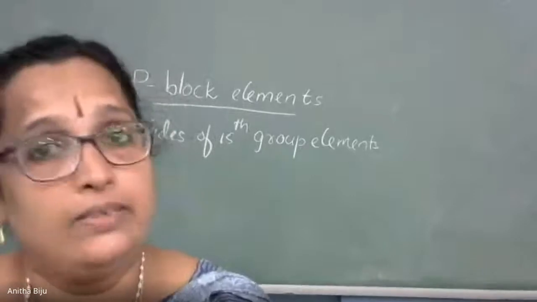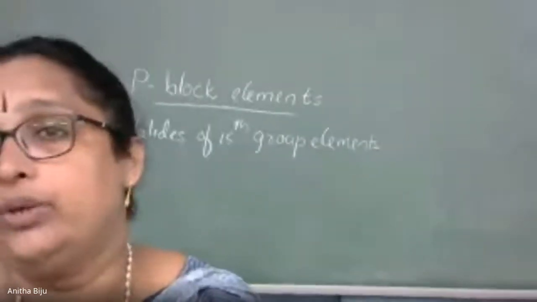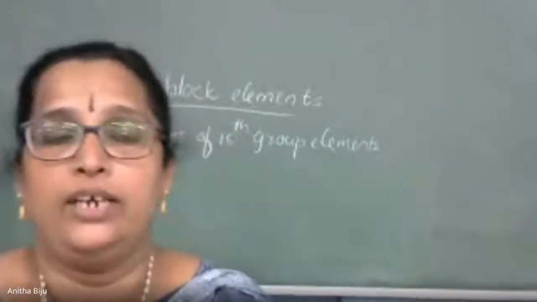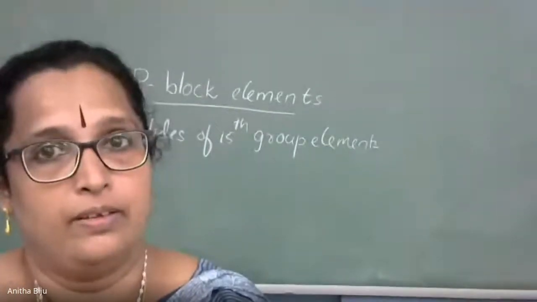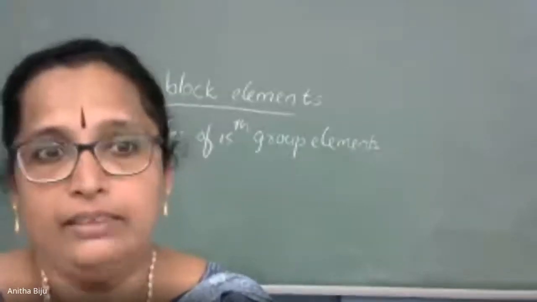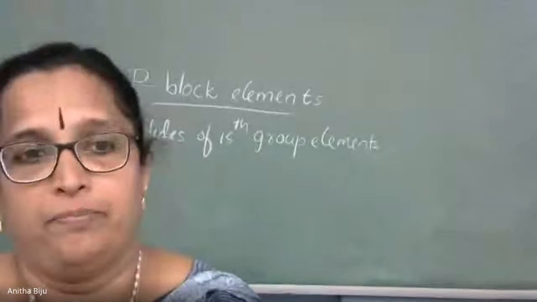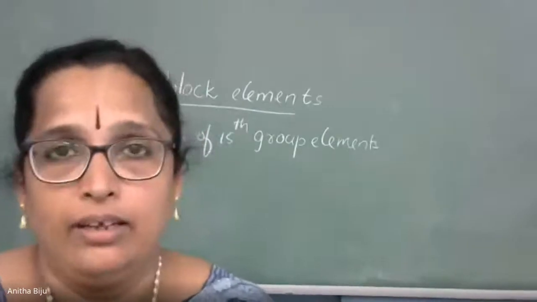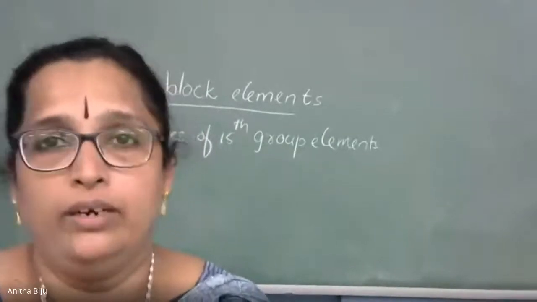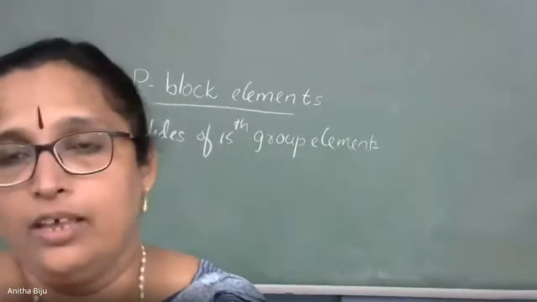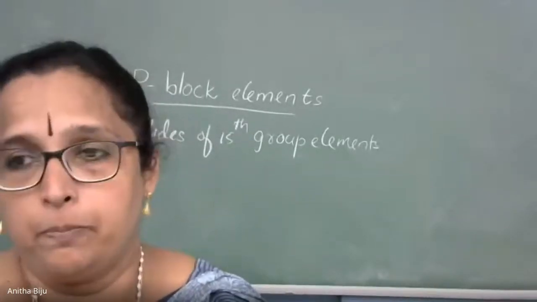Next, lithium nitride. Second example, you can write lithium nitride. What is the formula of lithium nitride? Li3N. Very good. Li3N. Valency of lithium is 1. Valency of nitrogen is 3. So, it is lithium nitride. Okay, so these are some examples.